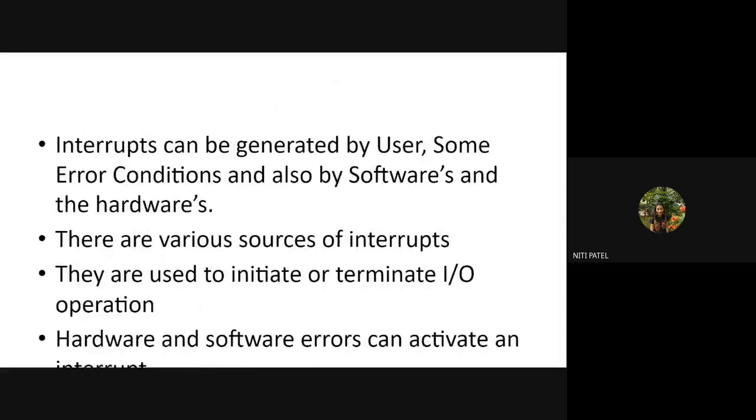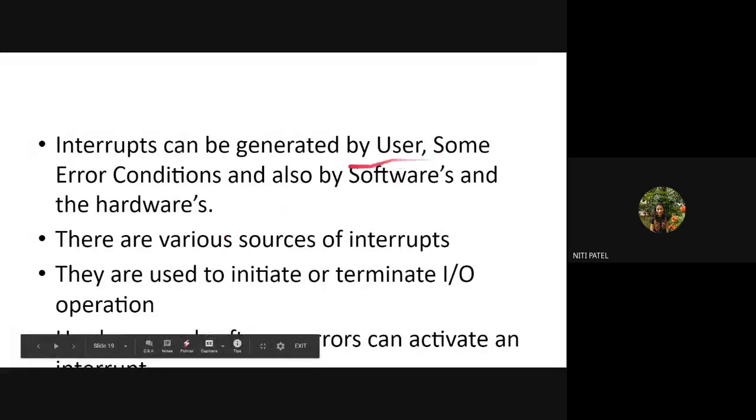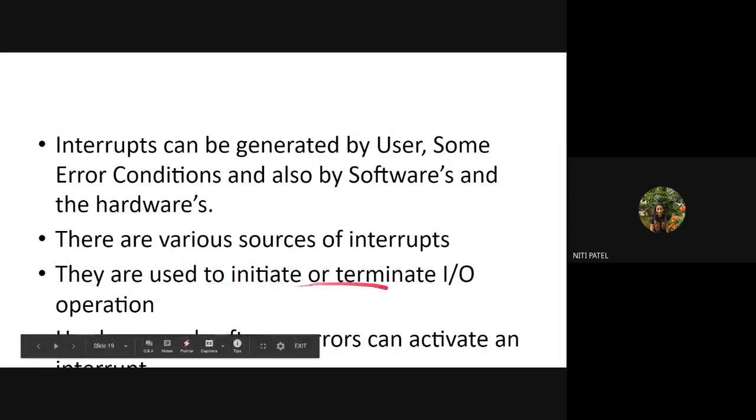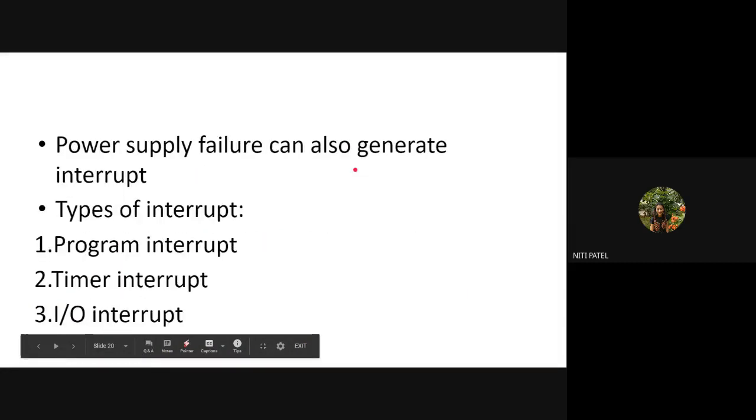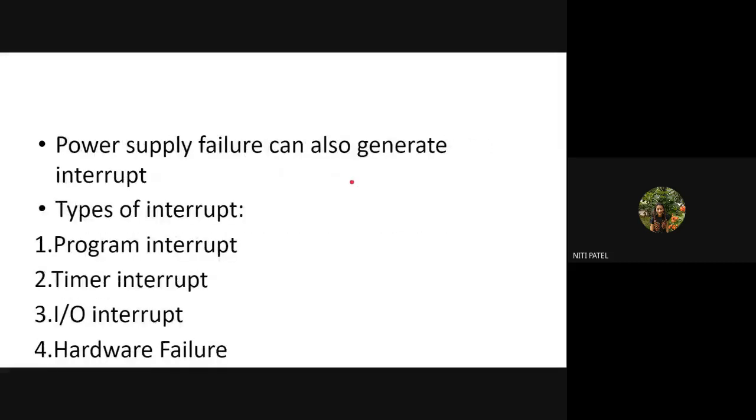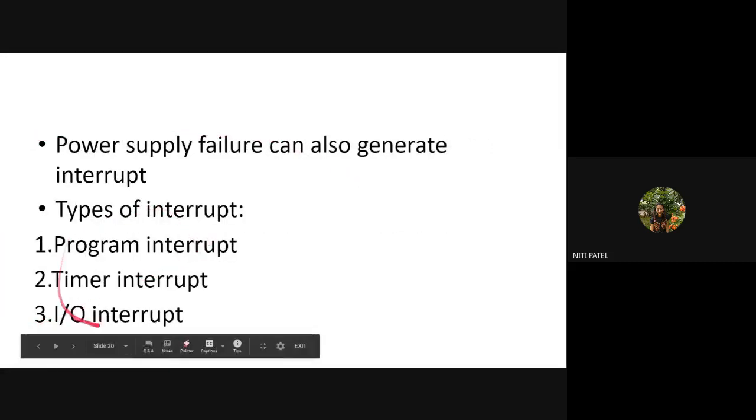Interrupts can be generated by the user, by error conditions, and also by software and hardware. That means interrupts can be generated by the user, by software, and by hardware as well. So there are various sources of interrupts. They are used to initiate or terminate the IO operation. Hardware and software errors can activate an interrupt. We will understand this when we cover these types of interrupts.